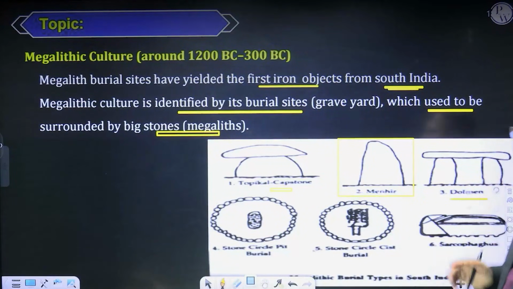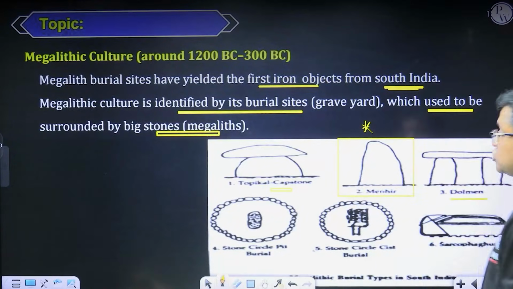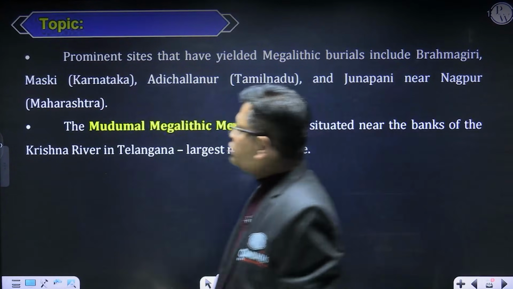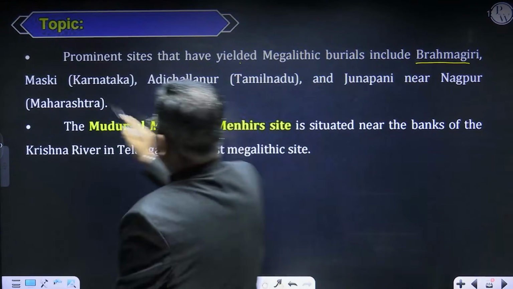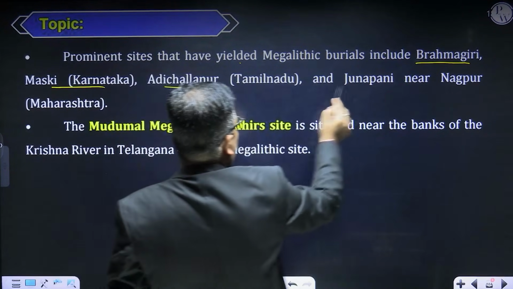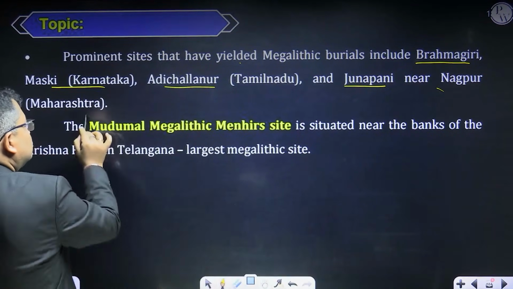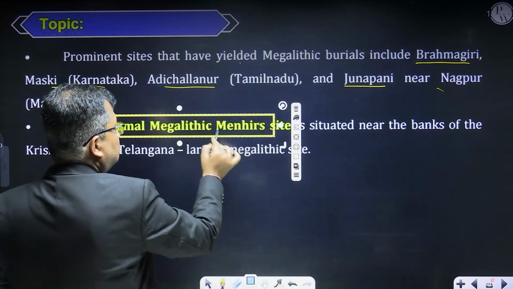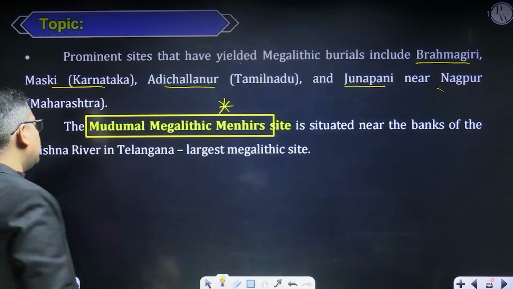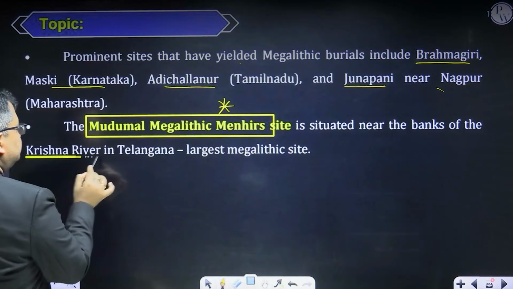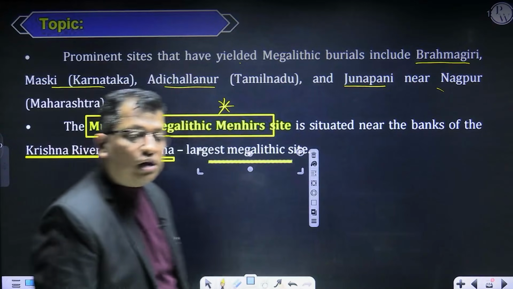Is it okay? Now what is important here, and I expect a question this year, is a site called Mudumal. Prominent sites of the megaliths are Brahmagiri, Maski, Adichanallur, Junapani, and Nagpur in Maharashtra. The most important one is Mudumal, a megalithic menhir site. Please find it. It is situated on the bank of river Krishna in Telangana, and it is the largest megalithic site found in India.